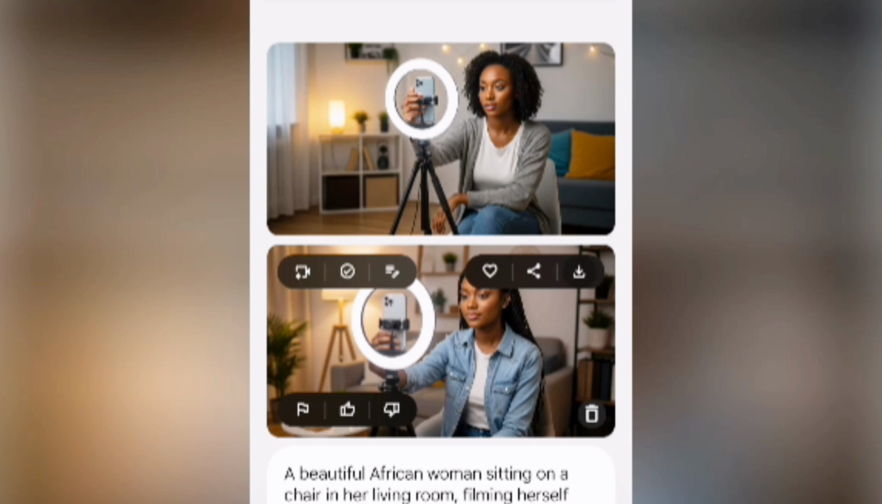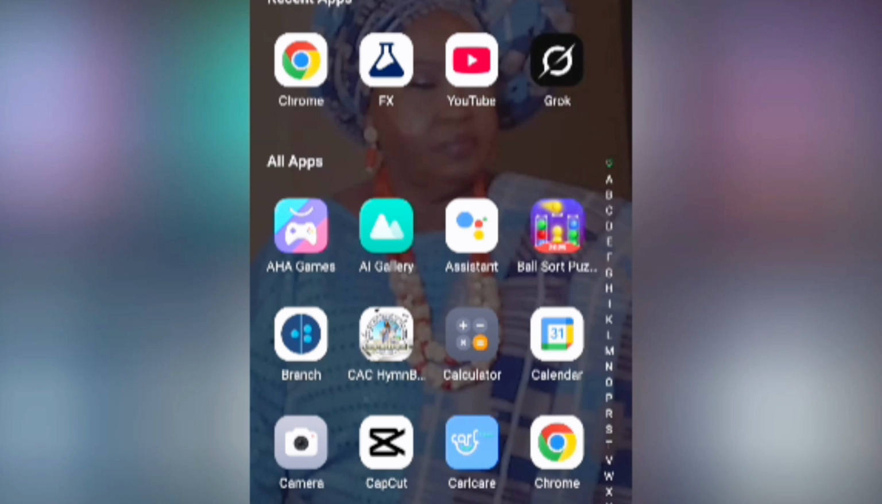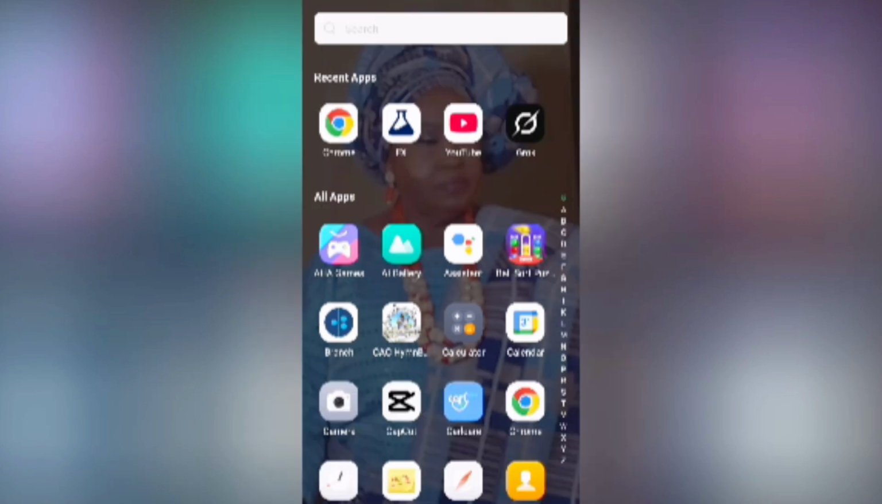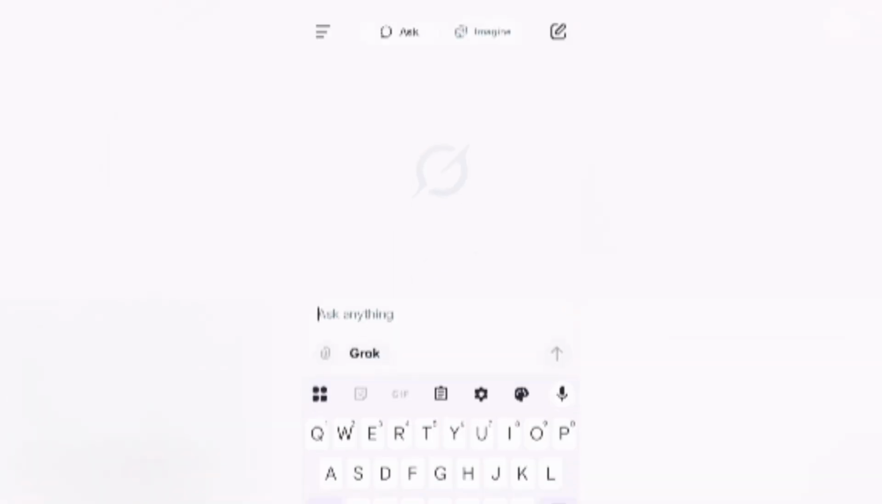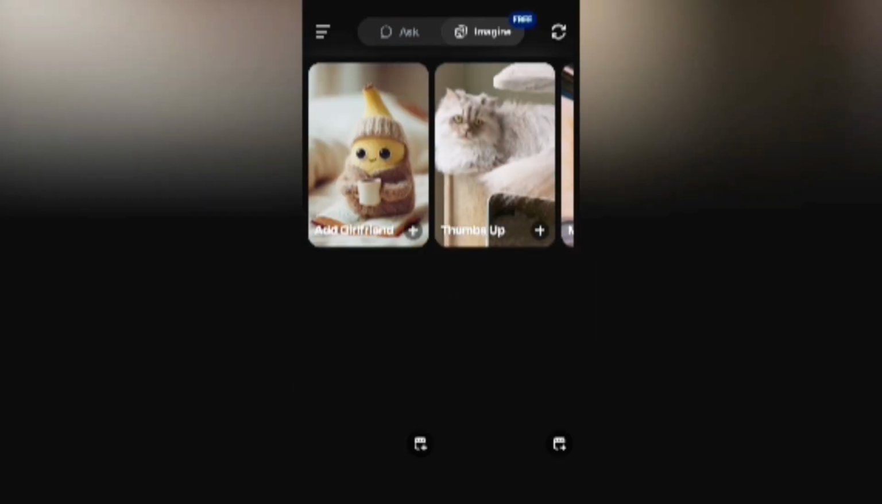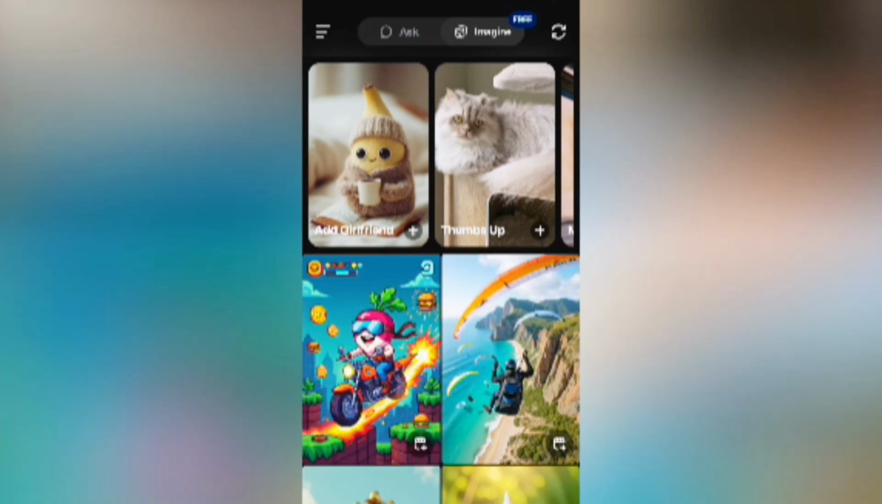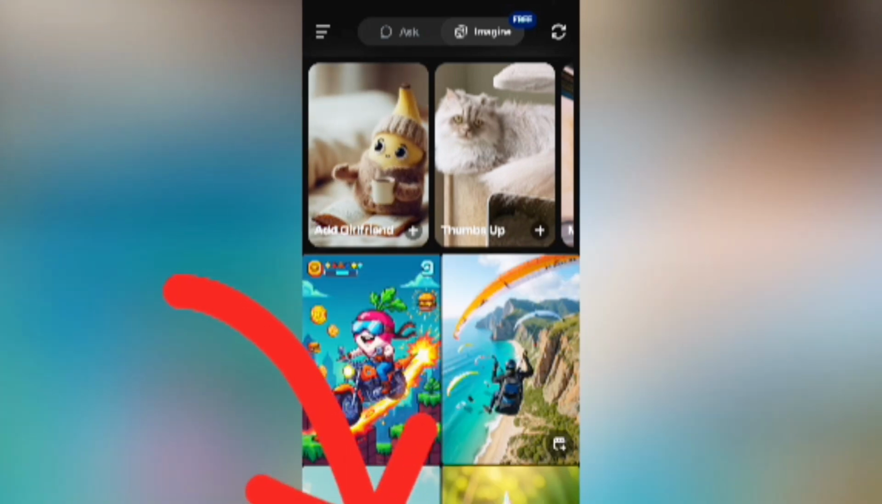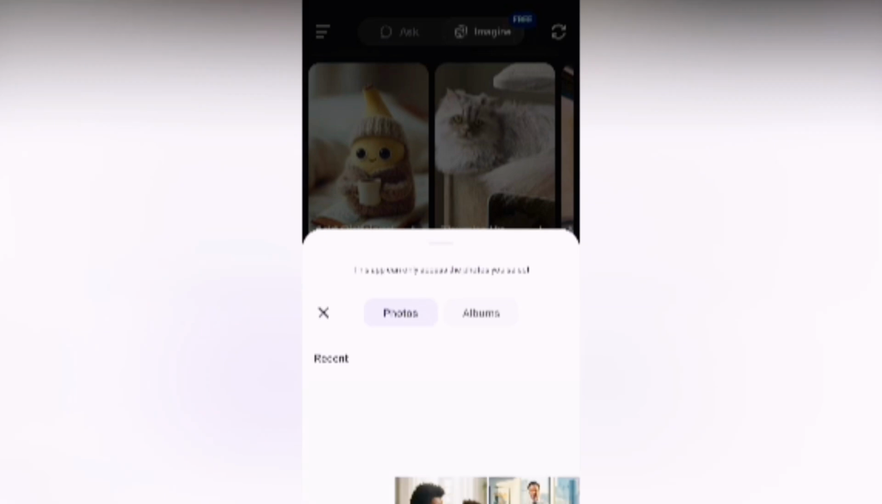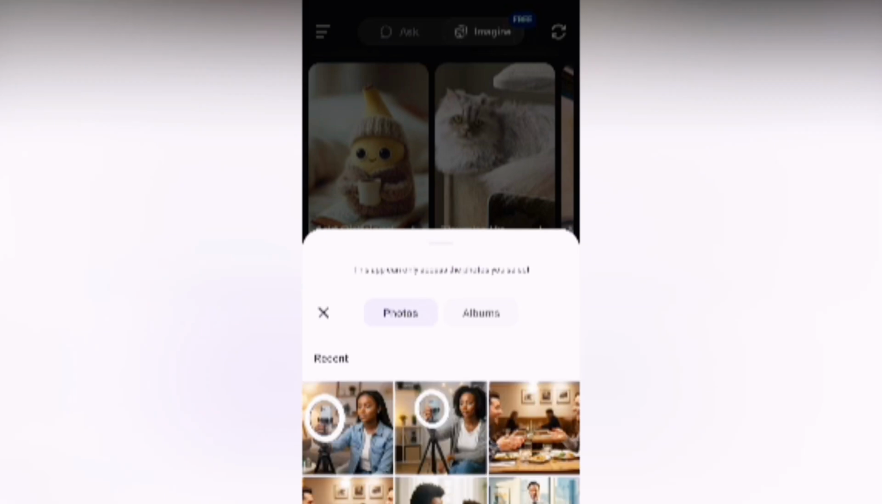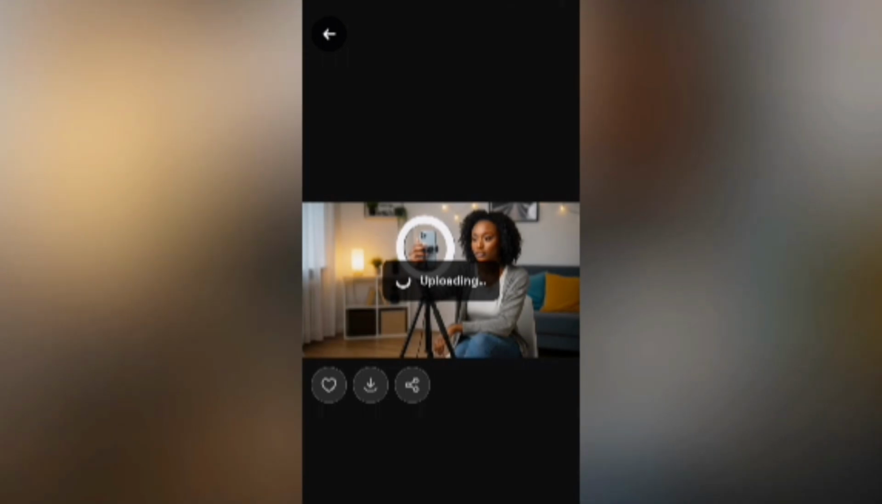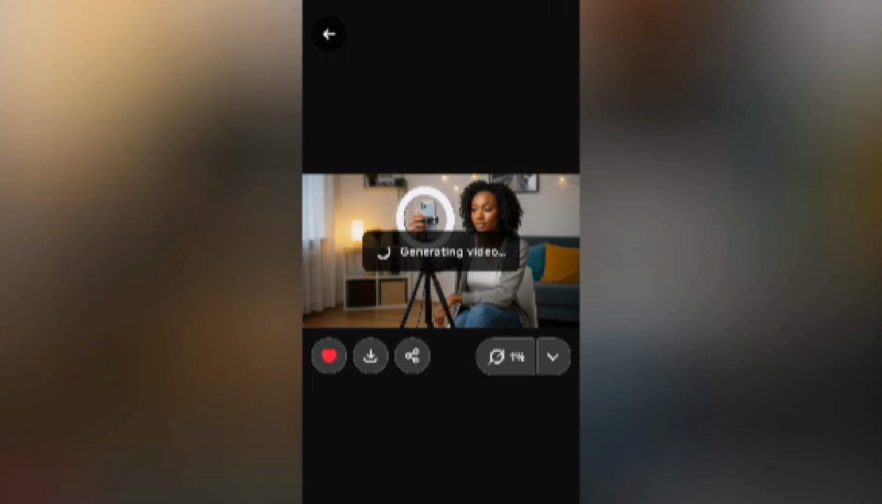Now the next step is to make it speak, to convert it to video. I'm going to be using Grok. You can also get it from your Google Play Store or App Store. I already have it on my phone. So just click on Grok. Ask and imagine. Click on Imagine. You can also use Grok to generate an image. Just click on this plus sign here. We are going to pick our image. Let's pick this one. One thing about Grok is that immediately after uploading an image, it will turn into a video. So let's wait a little.